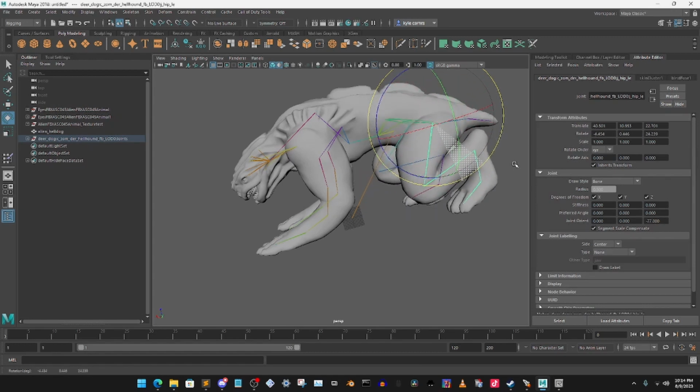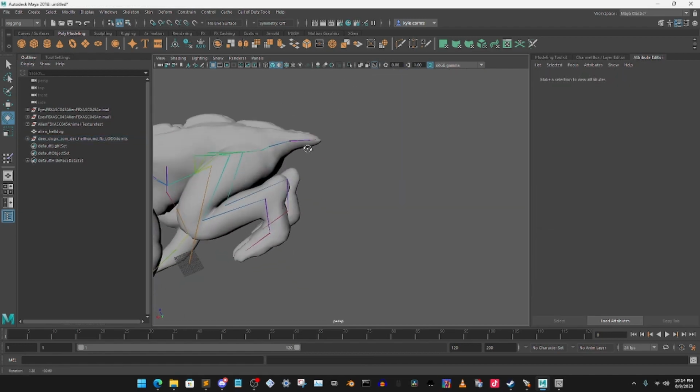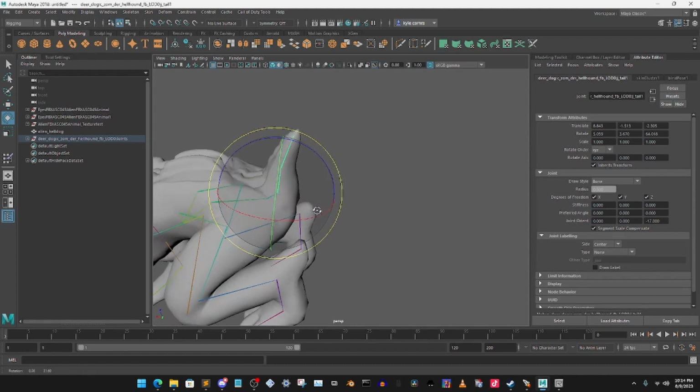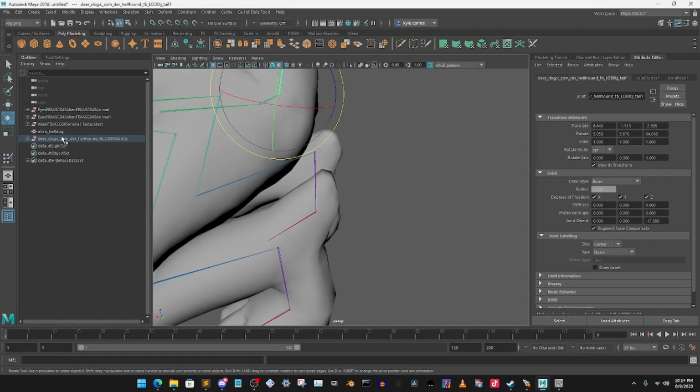Look at that. The leg that was coming with it, and the front leg is not coming with it either. Perfect. Tail. Let's do the tail. I don't know if the tail's affected or not, but it's always best to check. Yes, here is affected. So what we need to do is go ahead and press that.